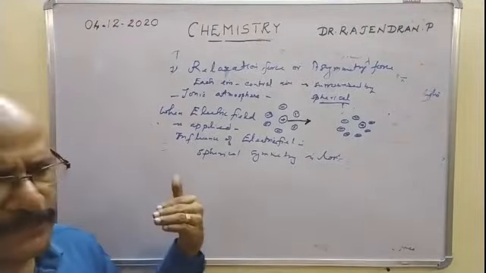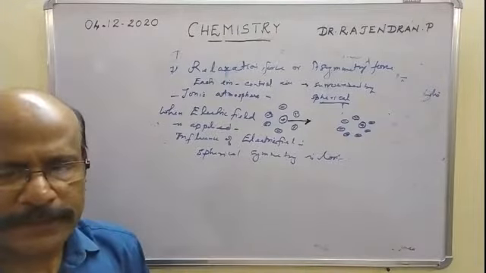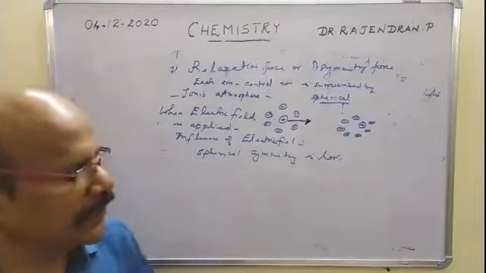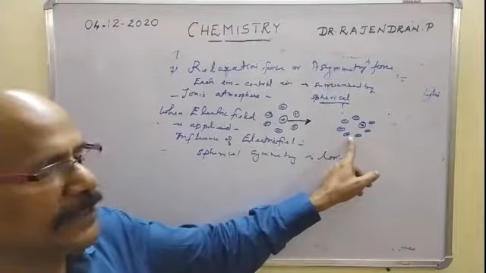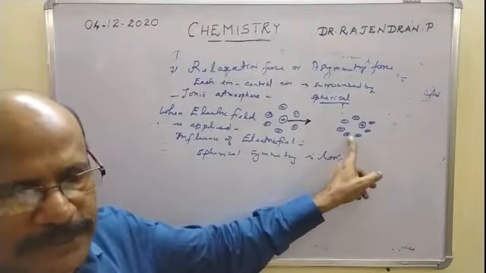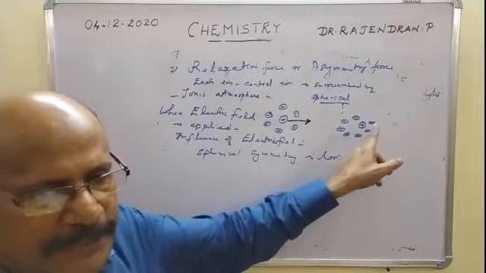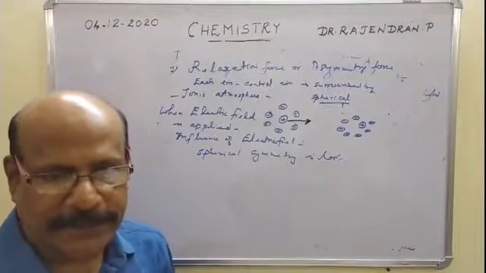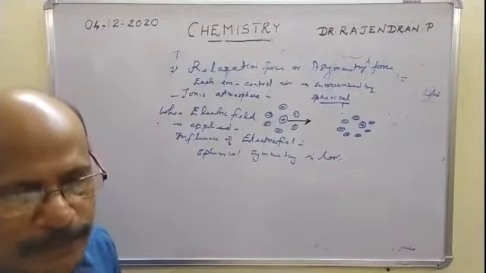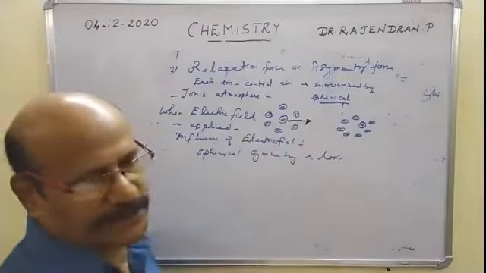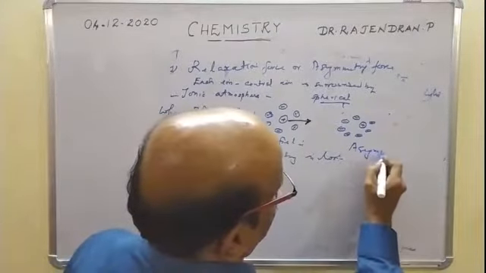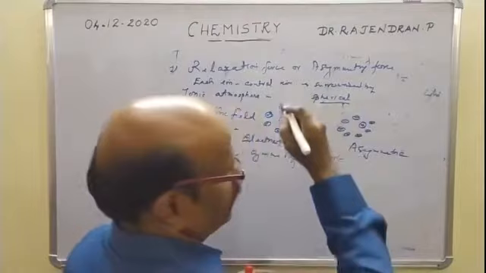So the spherical symmetry is lost, and there is a greater accumulation of opposite charge density just behind the ion than in front. The ionic atmosphere now becomes asymmetric.